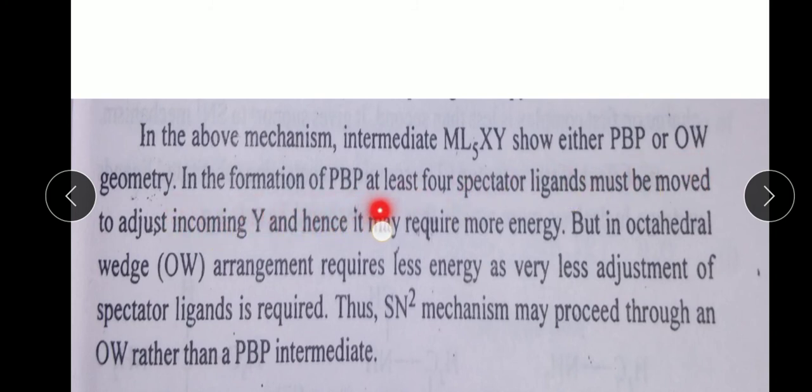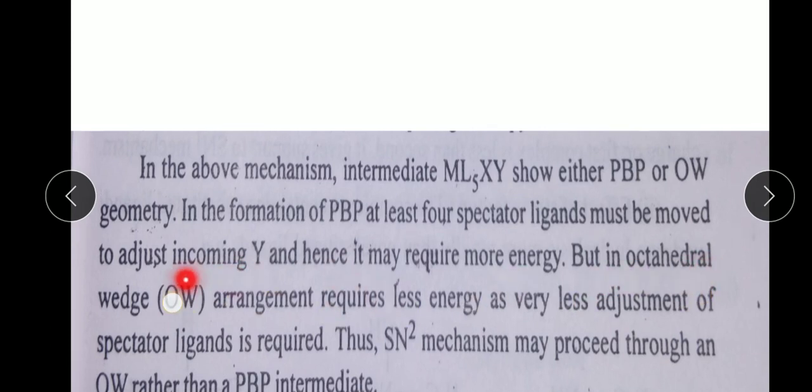In the formation of PBP, at least 4 spectator ligands must be moved to adjust the incoming Y, and hence it may require more energy.